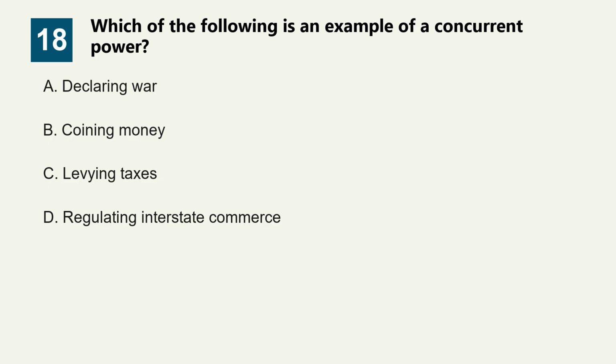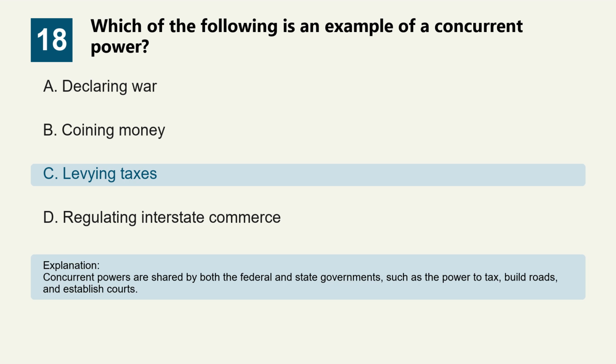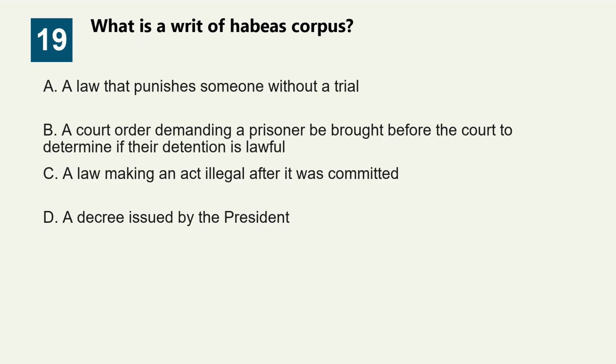Question 18. Which of the following is an example of a concurrent power? Option A, declaring war. Option B, coining money. Option C, levying taxes. Option D, regulating interstate commerce. The correct answer is option C, levying taxes. Concurrent powers are shared by both the federal and state governments, such as the power to tax, build roads, and establish courts.